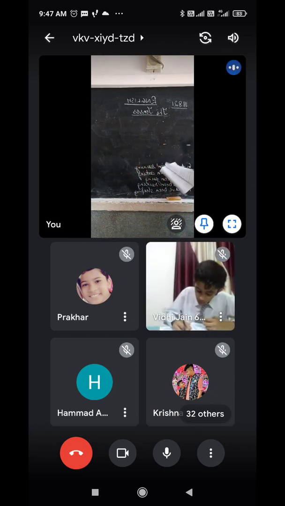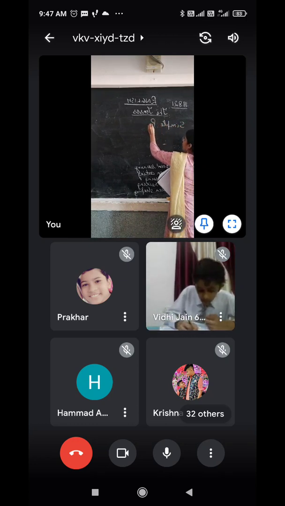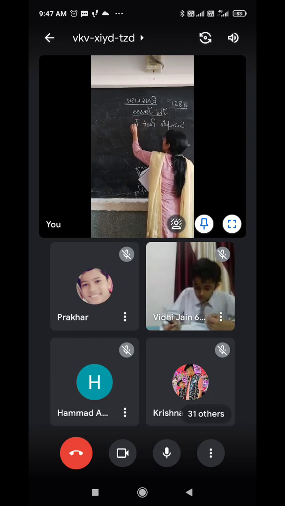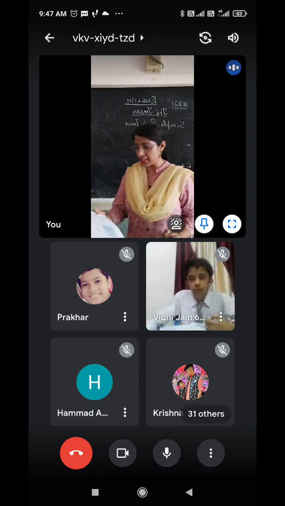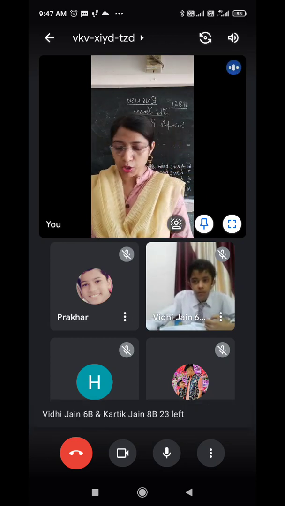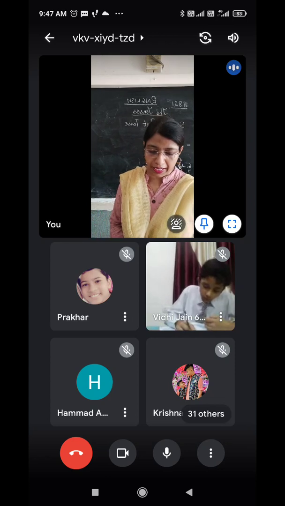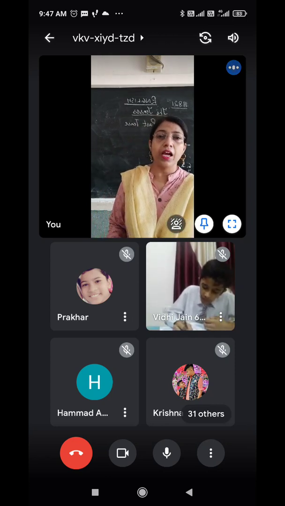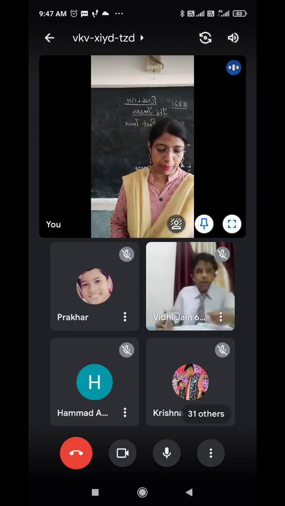Now we move on to the simple past tense. It is used to talk about an action that took place and was completed at a particular time in the past.